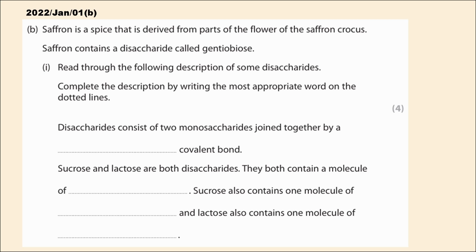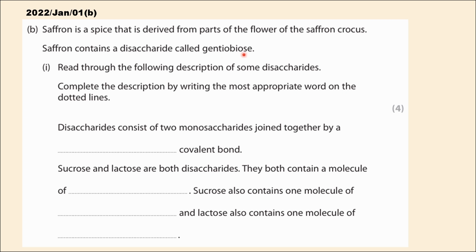This question is from the January 2022 paper. It starts with an interesting piece of information about saffron. So saffron is a spice that is derived from parts of the flowers of the saffron crocus, and saffron contains a disaccharide called gentiobiose, which is a new term for you.